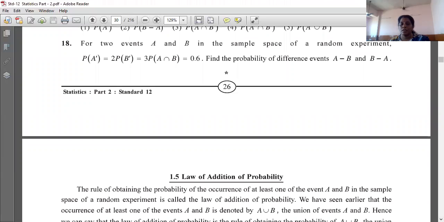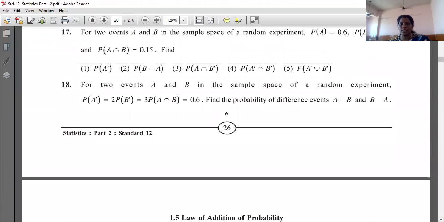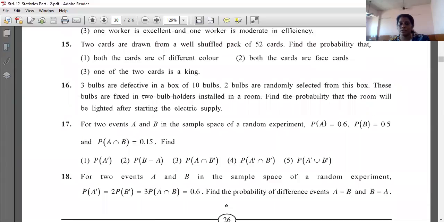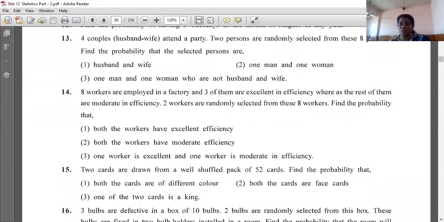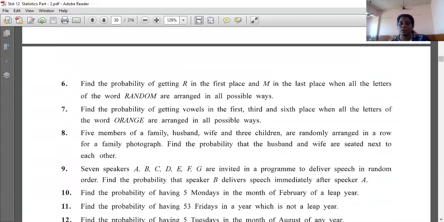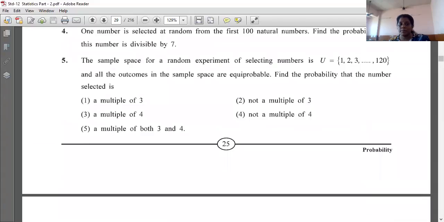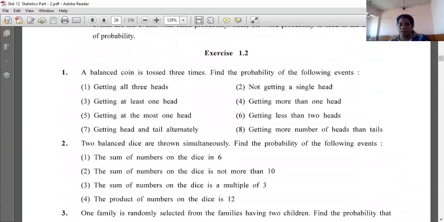Okay, and all the questions are not that tough, but easy and very interesting. These last sums depend only on the conditions we have learned. That you have to learn. I told you to learn and write those formulas. Each and every formula you have to learn. Okay, so that I will be explaining in the next video.